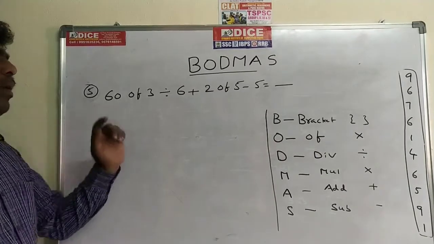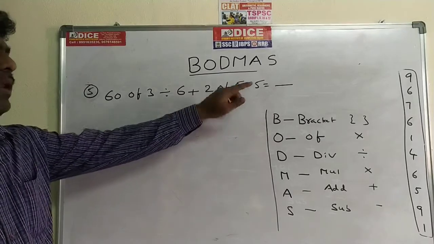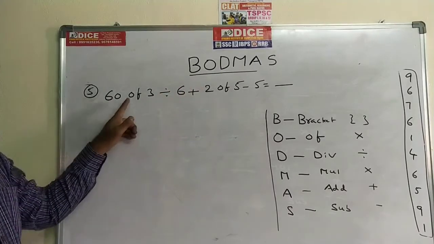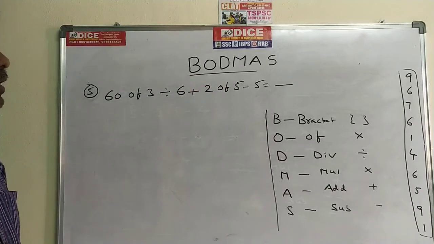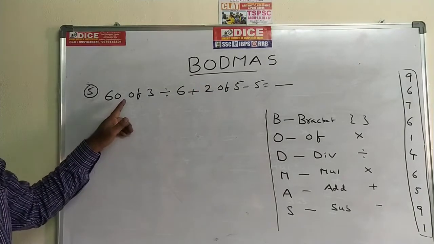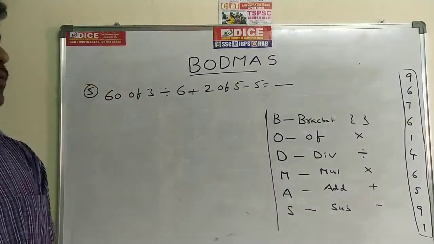Now come to the fifth problem. 60 of 3 divided by 6 plus 2 of 5 minus 5 is equal to dash. Here we have a new operator, "of". Of means nothing but into only. So we have to do the priority first to "of" only.